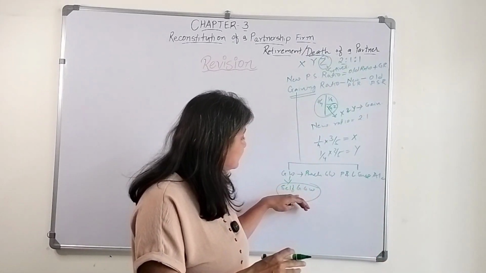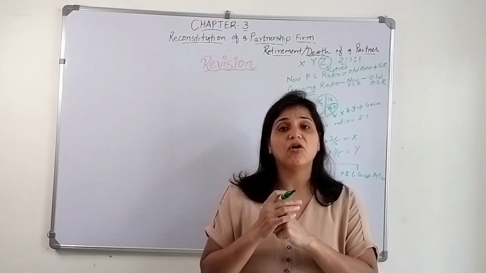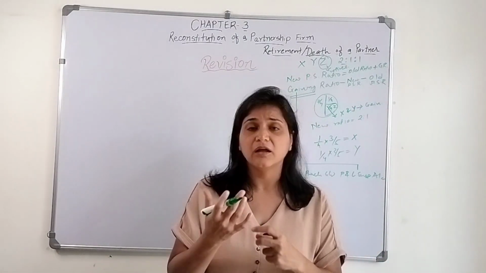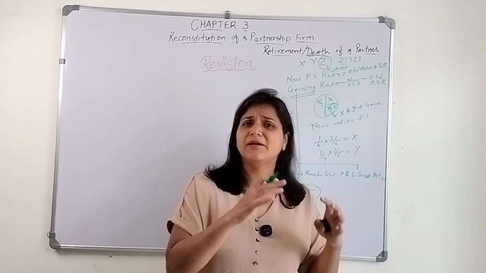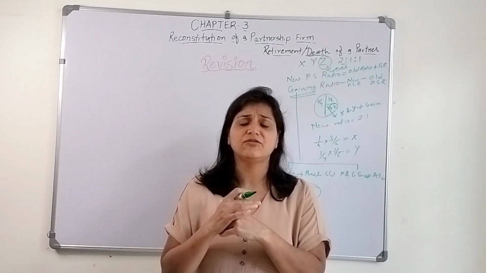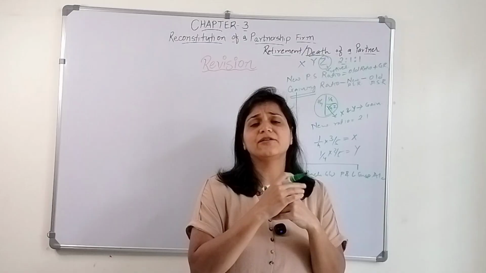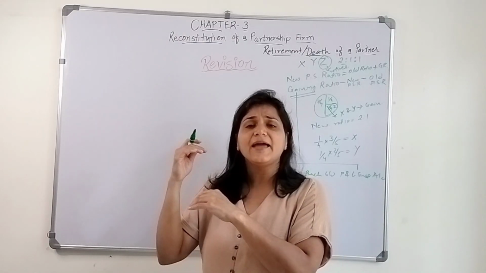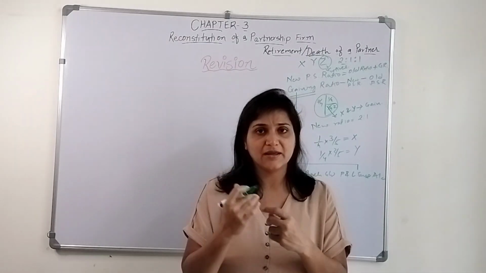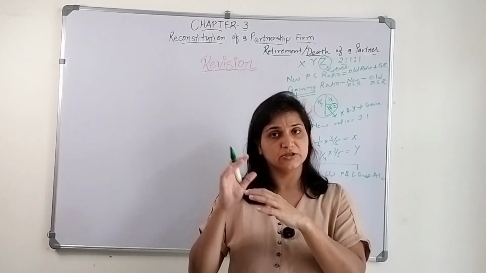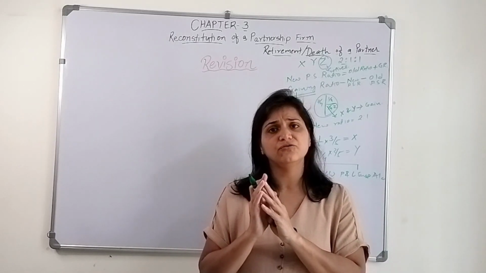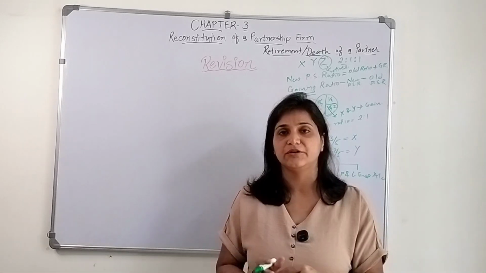So there is a need to determine the premium of goodwill amount. We know the methods: the average method, wherein there is a simple average as well as a weighted average method. Then we know how to calculate the super profit method, and the third one was the capitalization method, wherein we capitalize the average profit as well as the super profit and determine the value of goodwill. We have already discussed it.